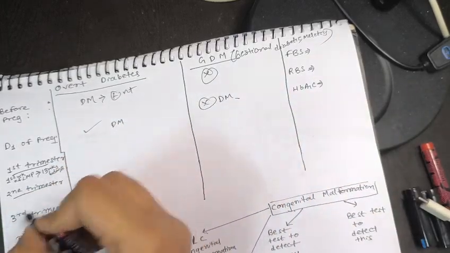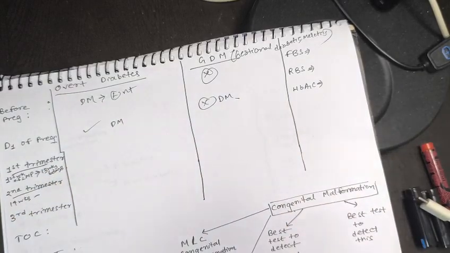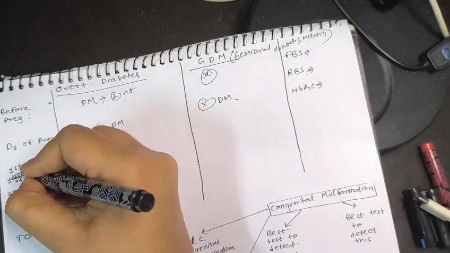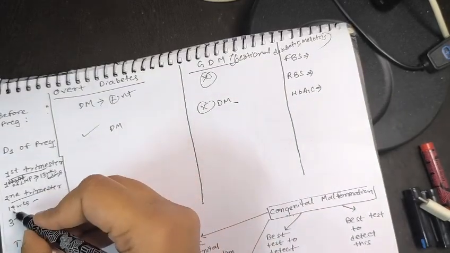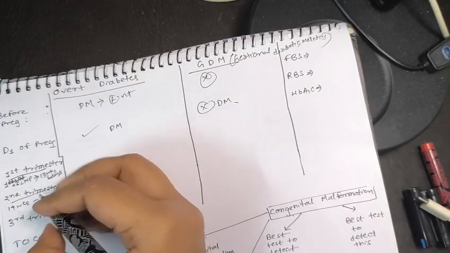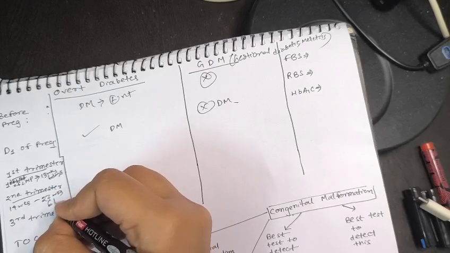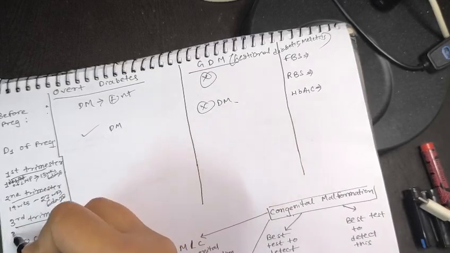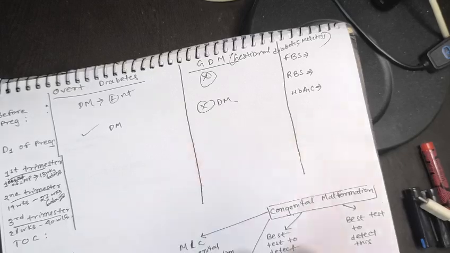Now what is the second trimester? 14 weeks. First day of LMP to 13 weeks 6 days, then 14 weeks to 27 weeks 6 days, that is the second trimester. And the third trimester is what? 28 weeks to 40 weeks of pregnancy.